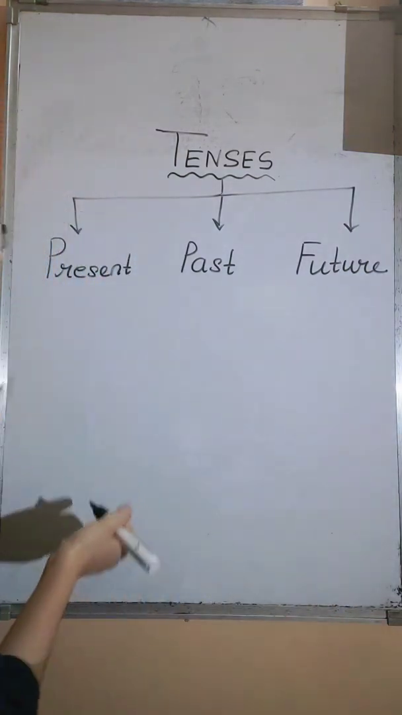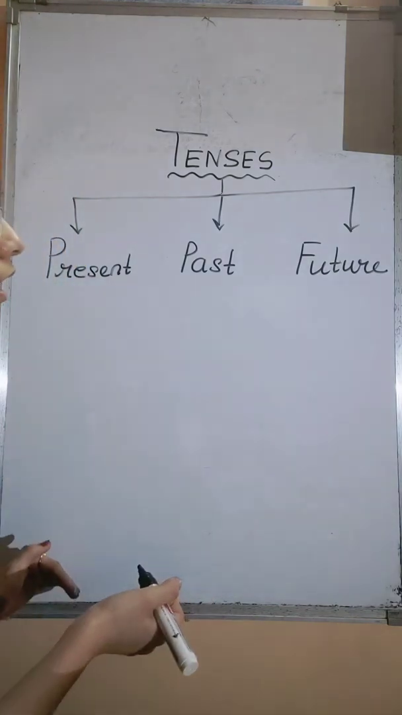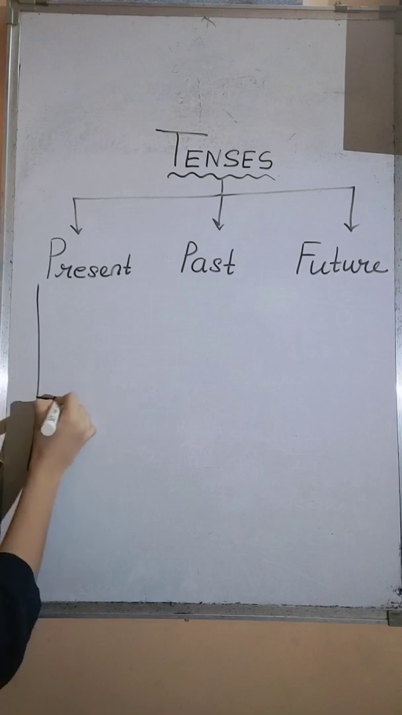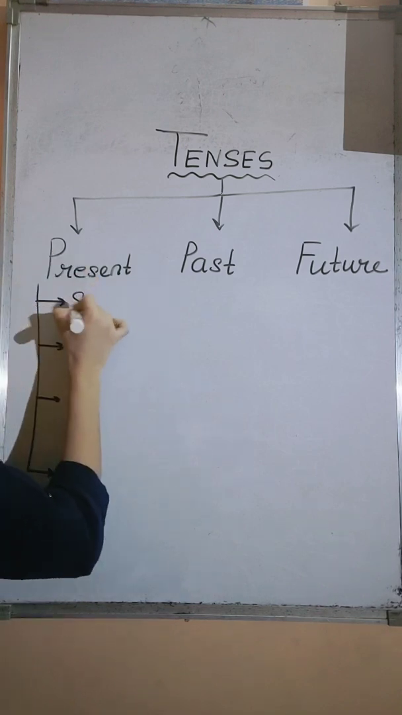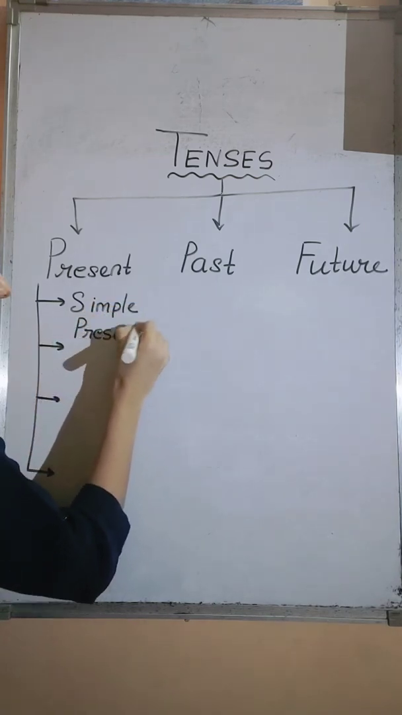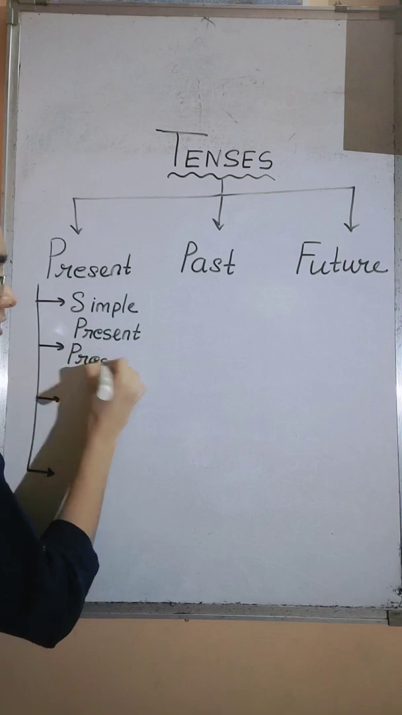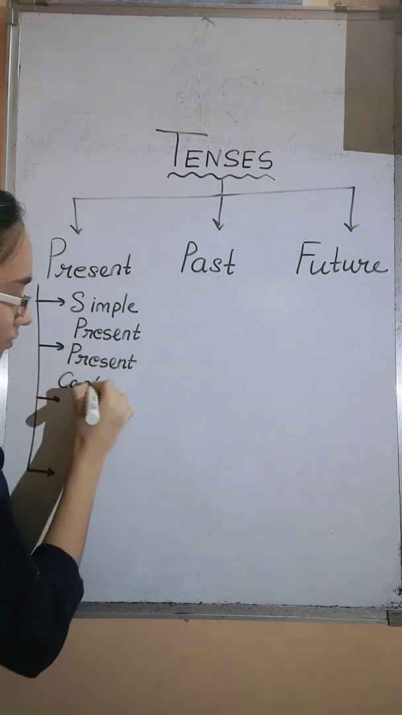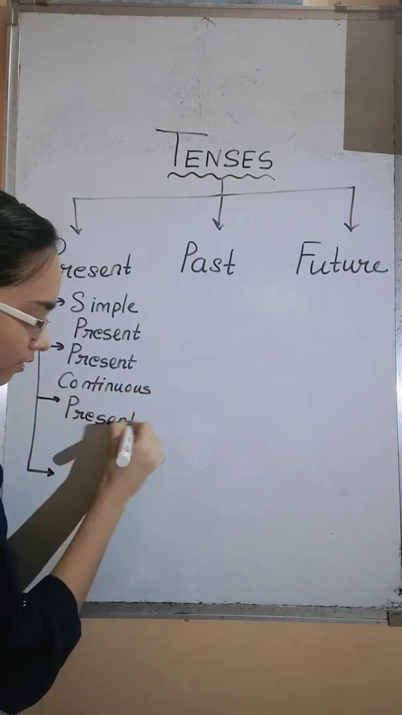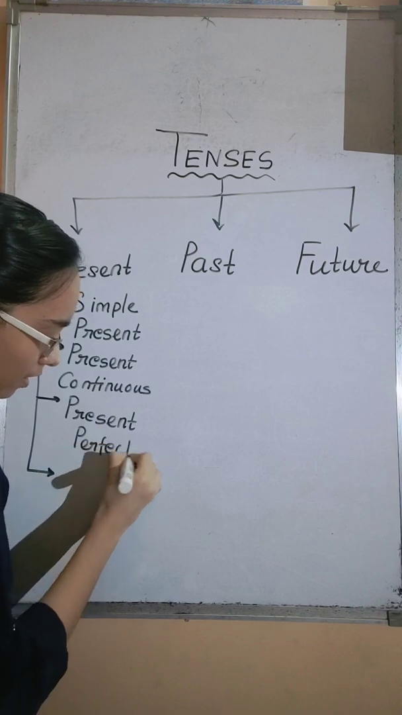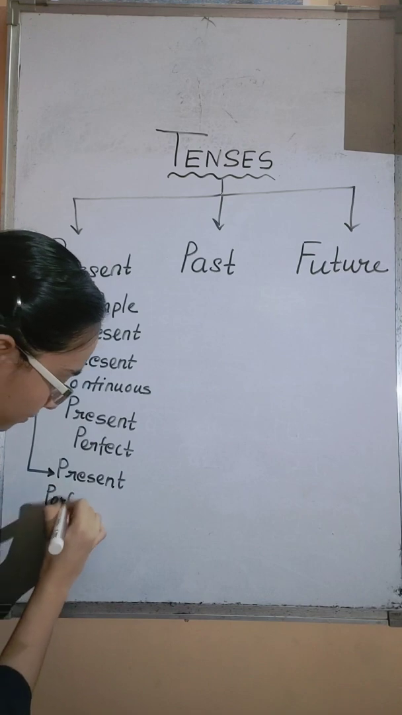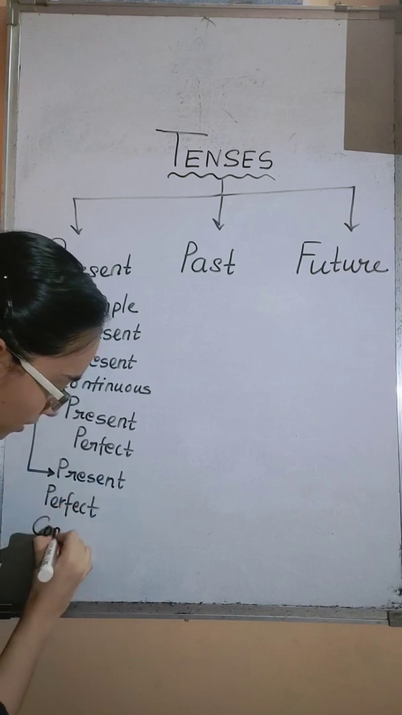Okay, now these tenses are further subdivided into four divisions. So for present tense, the divisions are simple present tense, present continuous tense, present perfect tense, and the last one, present perfect continuous tense.